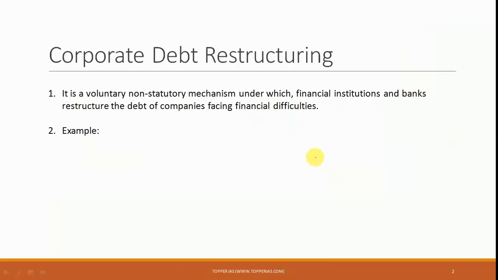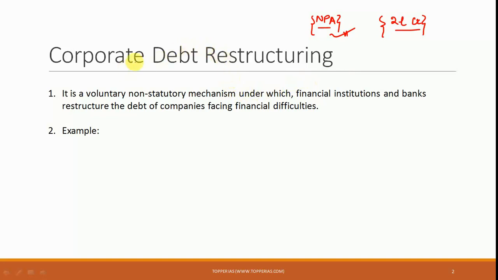The topic for today is debt restructuring. Now, once we've understood what NPA is and how big the problem of mounting NPAs vis-a-vis Indian banks is, what becomes important is that we understand what the RBI is doing in this regard. How is it managing this issue of NPA? You should know that NPA is to the tune of approximately 2 lakh crore, and this is a major cause of concern vis-a-vis Indian banks at present.